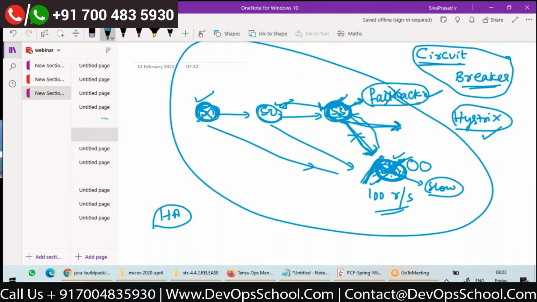Here, when I say failure, it can be because of slowness. Even a slow service should be considered as failed, and it should execute a fallback after a timeout, right? So failure can be slowness or a network failure. I was talking about the dependent service. If the main service itself fails, then the client will get an error. That we should take care of by using high availability of the platform. Right, like HA.